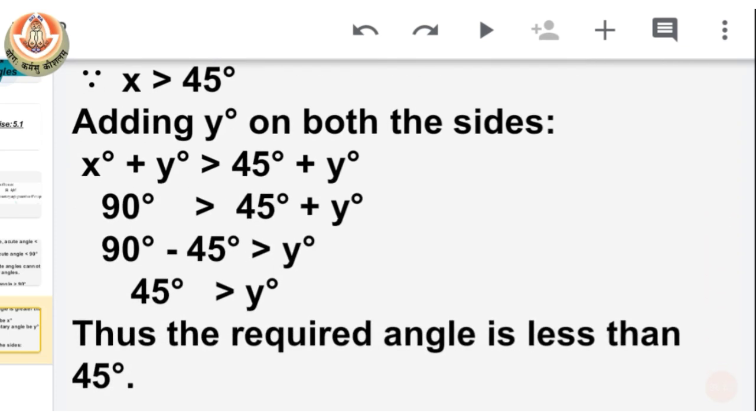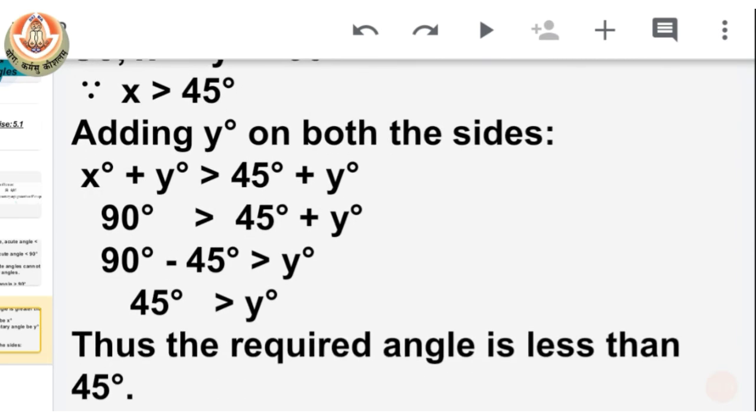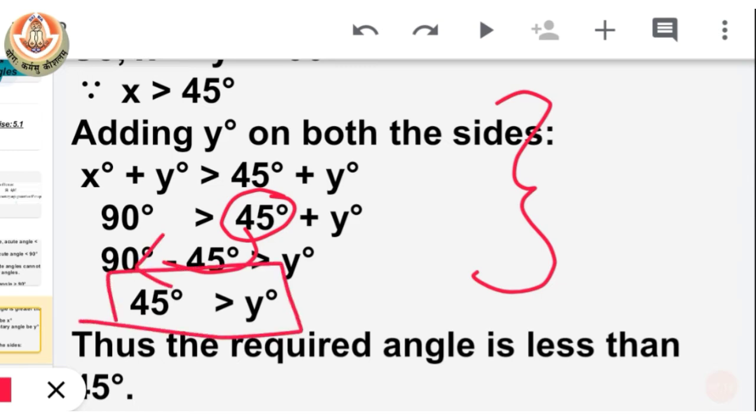Now we have that which is given in the question, that x is greater than 45. Now we are adding angle y on both sides, so we have x plus y, and we can change it to 90 degrees, as we know that they are complementary to each other. Now we just have to solve it as we do in equations. We take 45 to the other side and we get the value of y should be smaller than 45. That means our answer is that the required angle should be less than 45 to get a complementary angle for an angle which is more than 45.